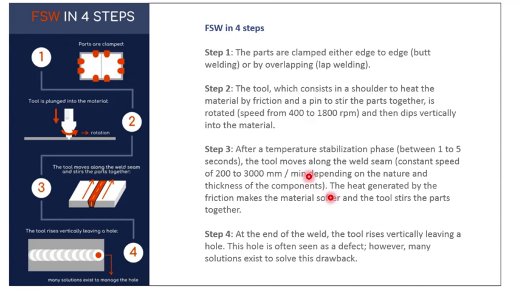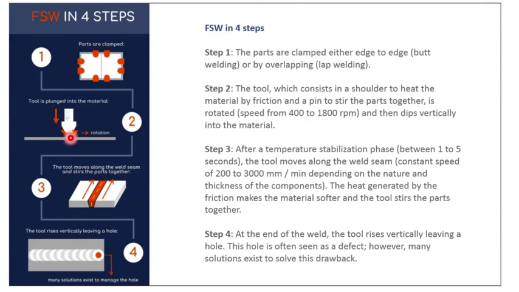Friends, let's understand FSW in 4 steps. Step 1, parts are clamped edge to edge for butt welding. So this is the line for the butt welding. This is part 1, this is part 2. These parts are clamped with clamps on the periphery, then they will be joined together with friction stir welding.